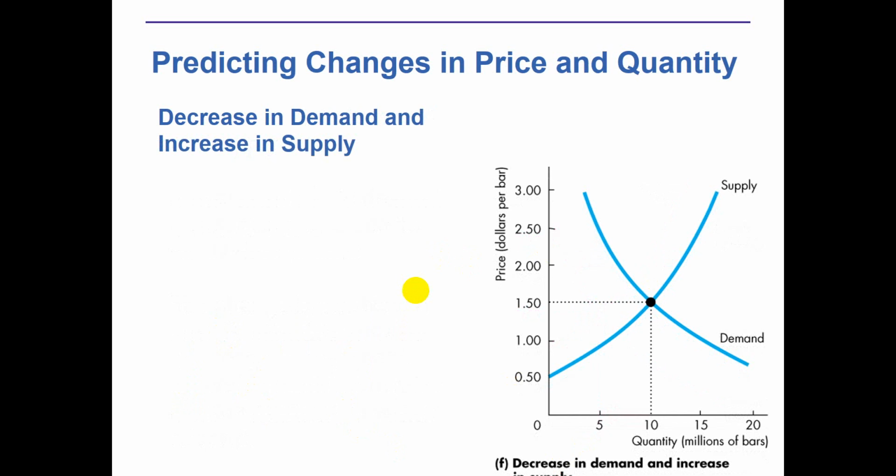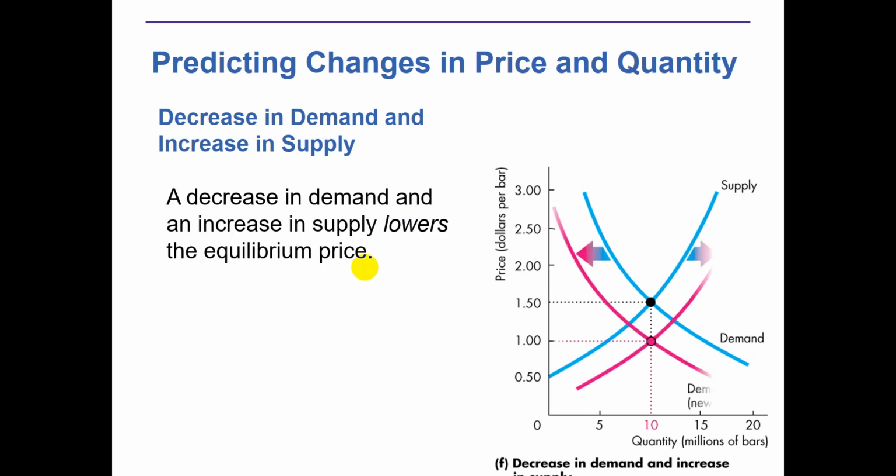In the last few cases, we have seen both supply and demand going in the same direction, but now we want to see what will happen if they are in opposite directions. For example, if we decrease the demand and increase the supply, what will happen in the market?